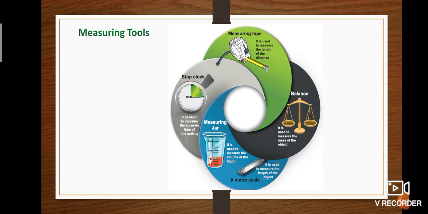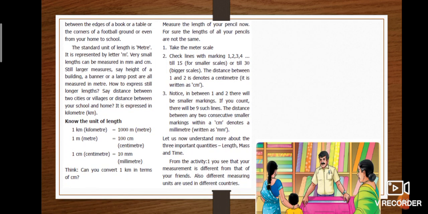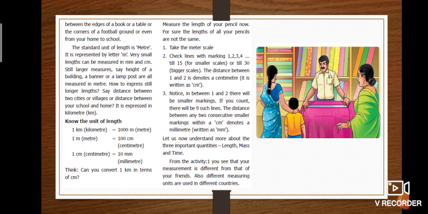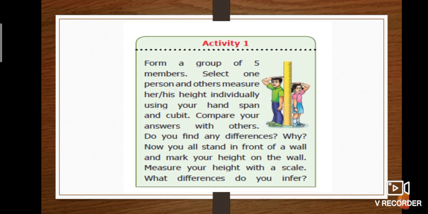stop clock for measuring time. Page number 4 explains the unit of length and known values of unit of length. The picture explains how the men in the shop measure cloth. It can be some number of meters. This is the first activity in your book. Try on your own and find out your height.